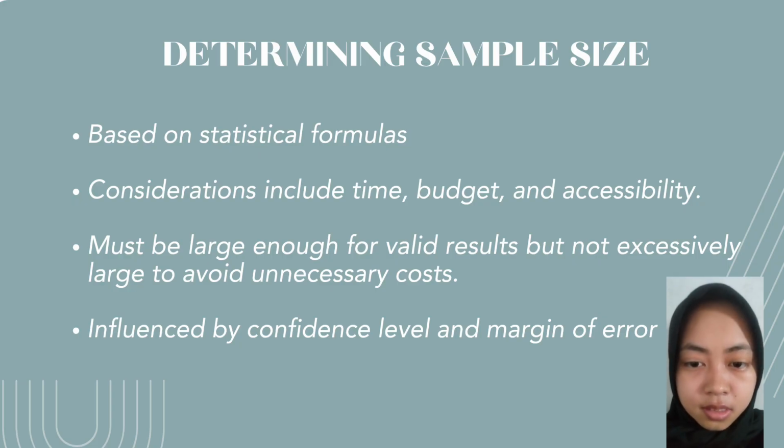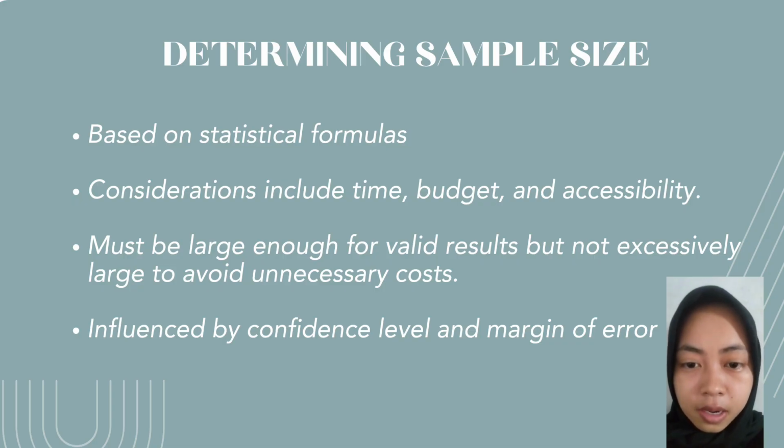Determining sample size is based on statistical formulas. Researchers use mathematical calculations to determine the appropriate number of participants or data points needed for a study.